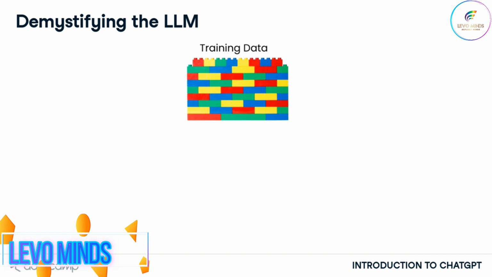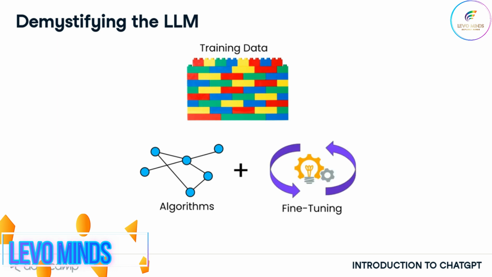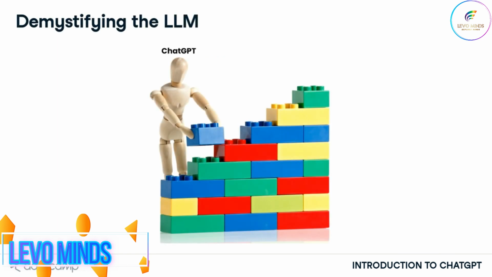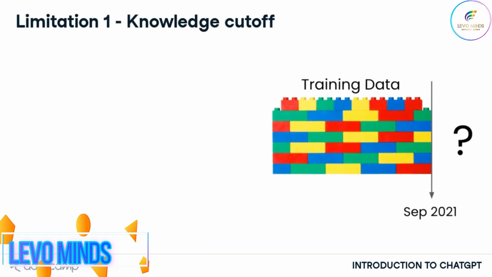The model itself used complex algorithms to detect these language patterns in the training data, and it was fine-tuned through iterative processes that included rating the quality of the responses. So when we provide a prompt to ChatGPT, it is essentially trying to complete a building block wall, using its understanding of the training data to generate the words that are most likely to follow the prompt. This leads us to our first limitation.